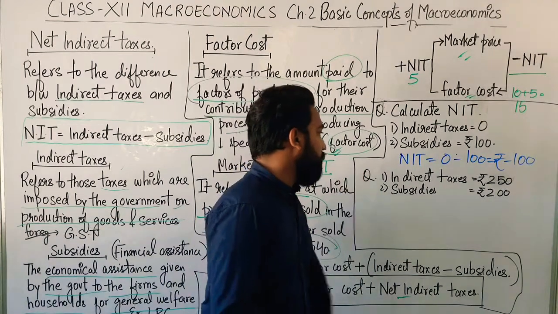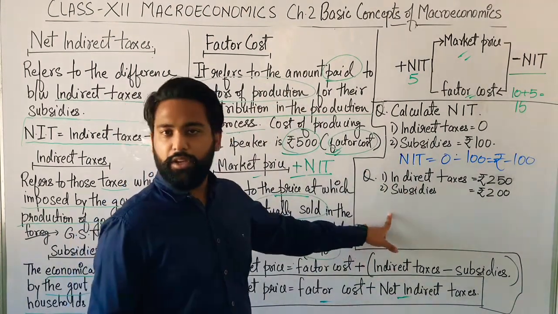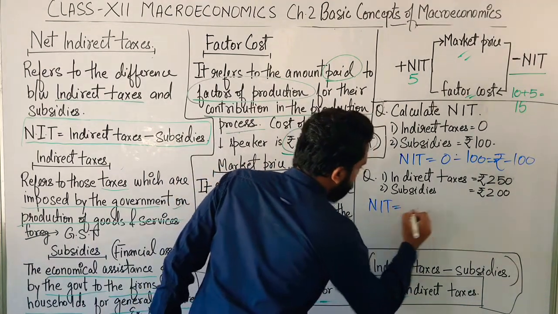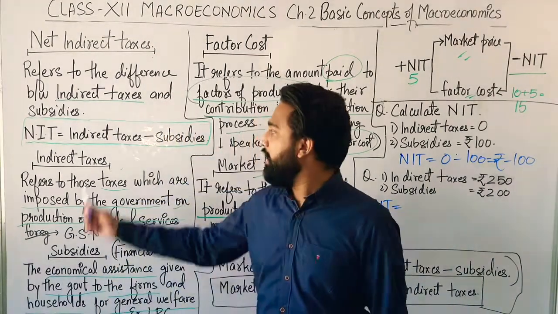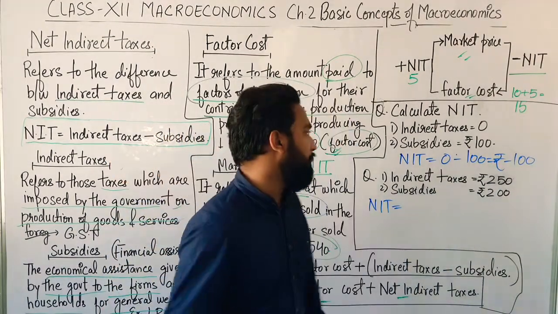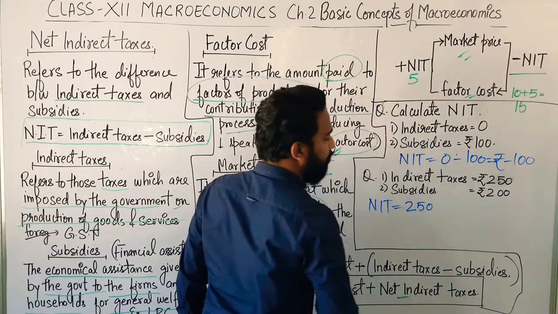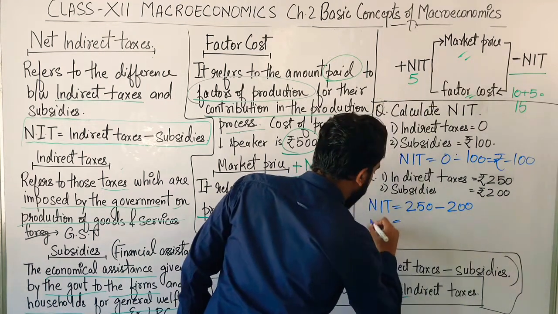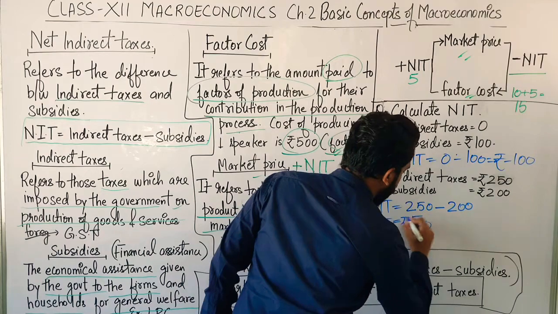Now one more question. Indirect taxes are rupees 250. Subsidies are rupees 200. Now you have to calculate the net indirect taxes. What is the formula for net indirect taxes? Indirect taxes minus subsidies. The indirect taxes are 250 and the subsidies are 200. Net indirect taxes will be rupees 50.